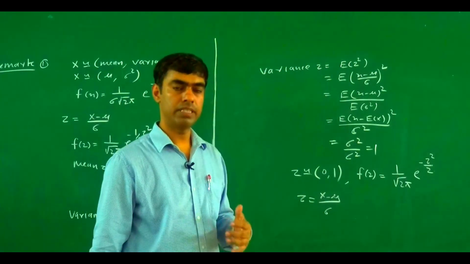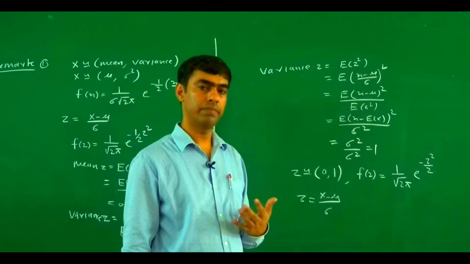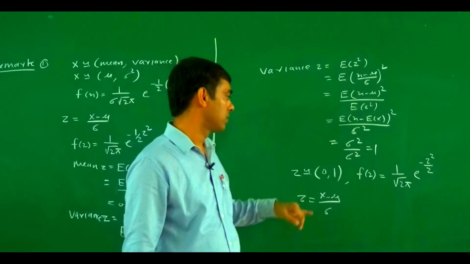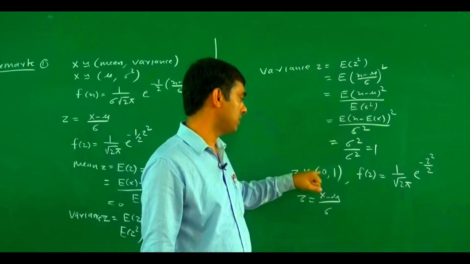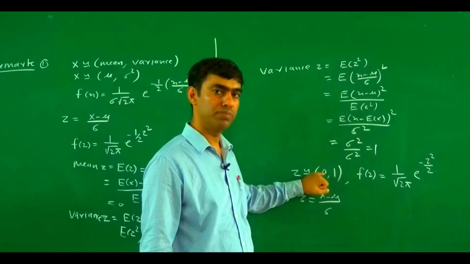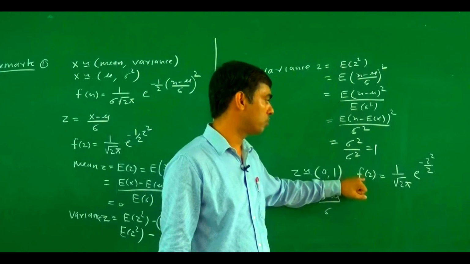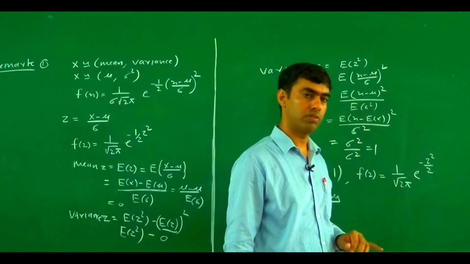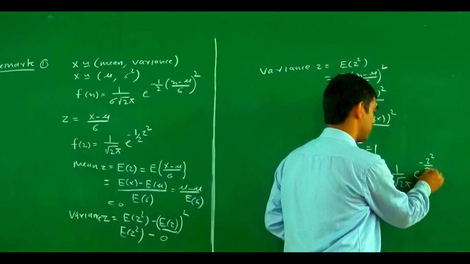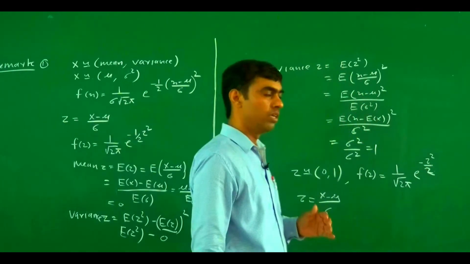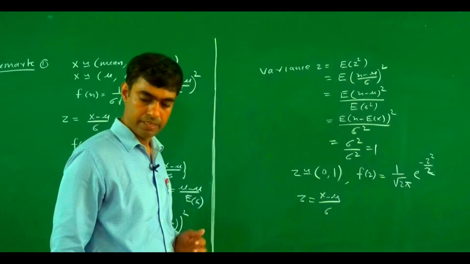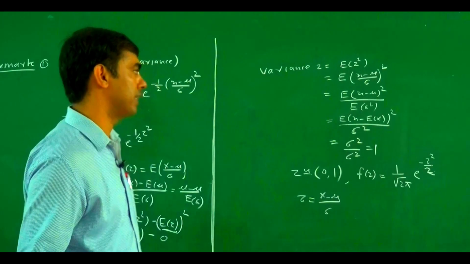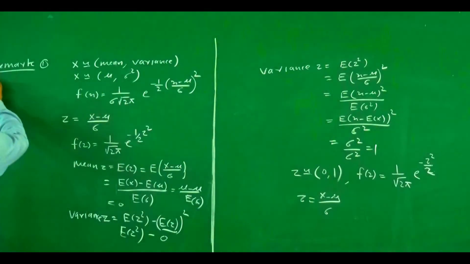So if Z is a standard normal variate, then the normal distribution can be defined over the parameters 0 and 1, because the mean is 0 and the variance is 1, and the probability density function is 1 upon under root 2 pi e to power minus z square by 2. This is how we define the normal distribution in terms of a standard normal variate. Now we find the moment generating function.